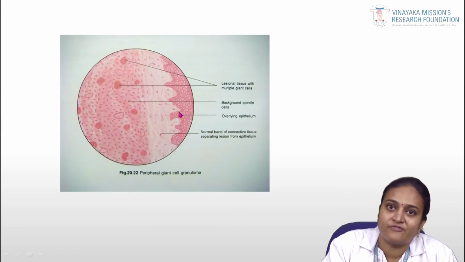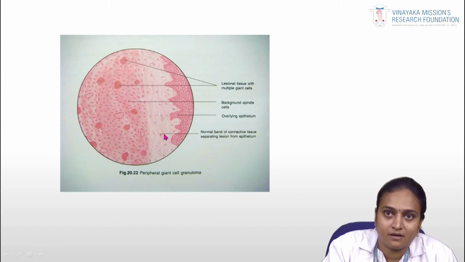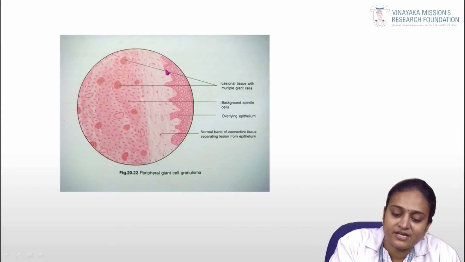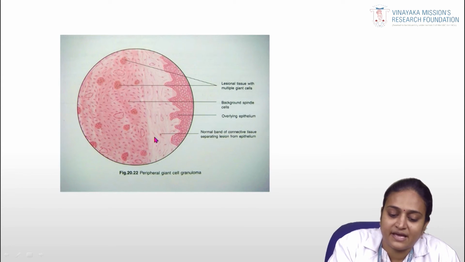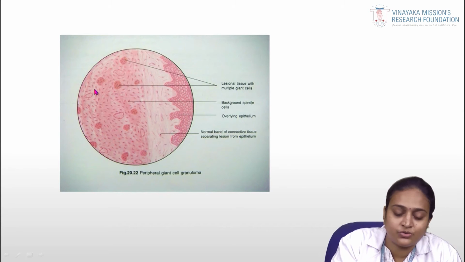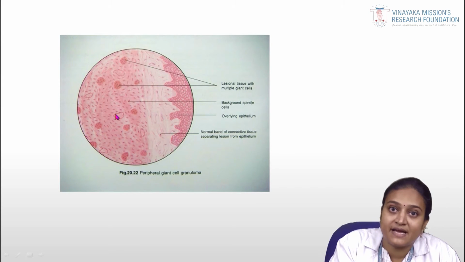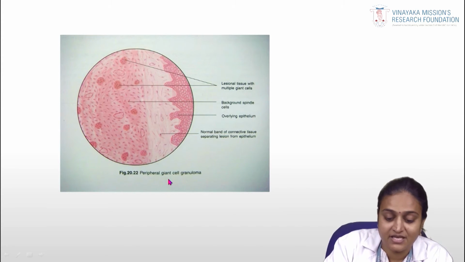This is a schematic diagram given in Maji Jo's book, a practical manual. Here you can appreciate the epithelium. I told you about the normal band of connective tissue; this area is separating the lesion from the epithelium. Here in the connective tissue, you can appreciate a lot of cells. These cells are called giant cells. This is the classic feature of peripheral giant cell granuloma.